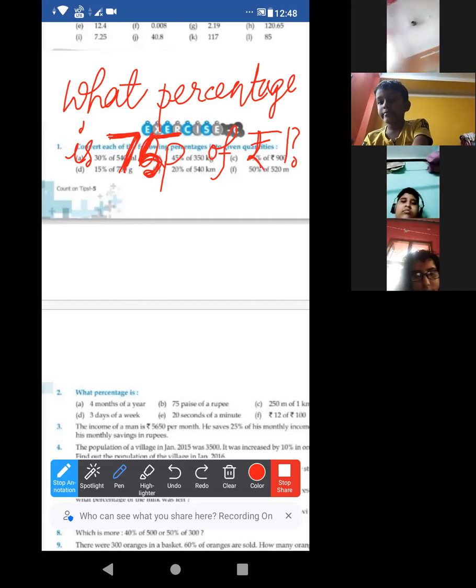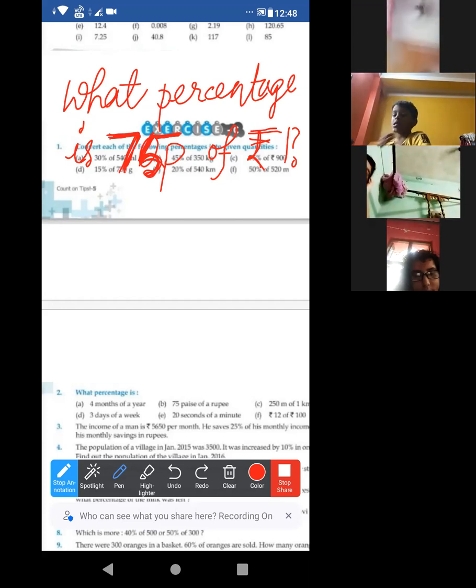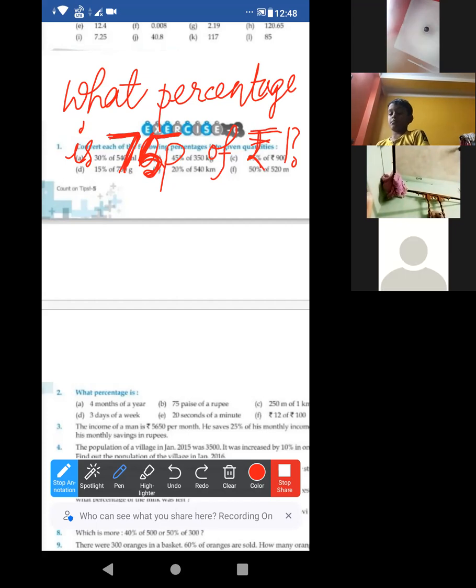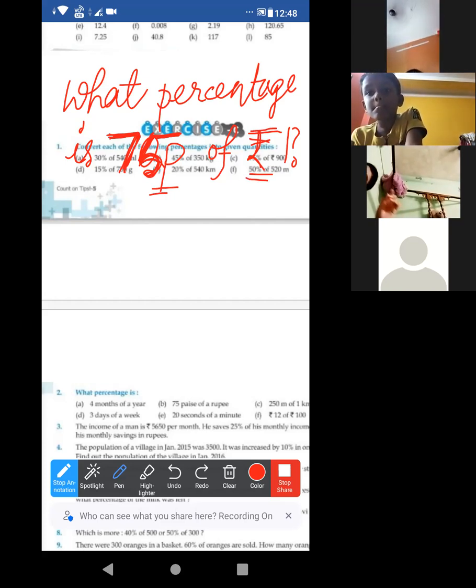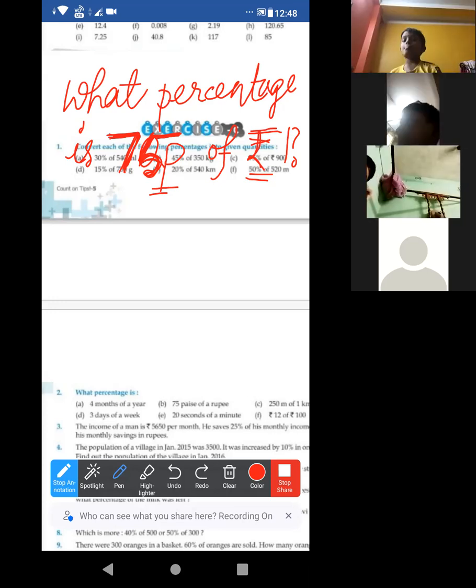Acha, 75 paise of rupees 1. The first thing we have to do is make the unit the same. We have to convert both into the same unit. Here it is paise, here it is rupee. Which one is greater? Rupees is greater than paise.